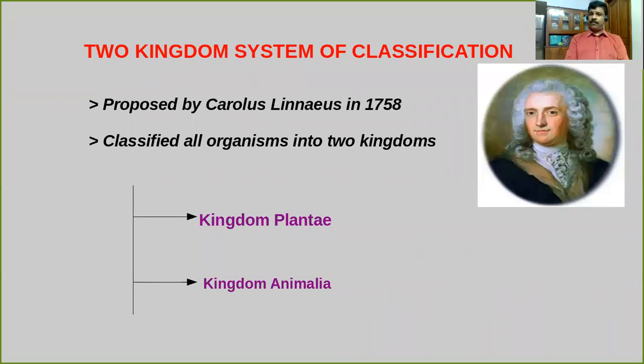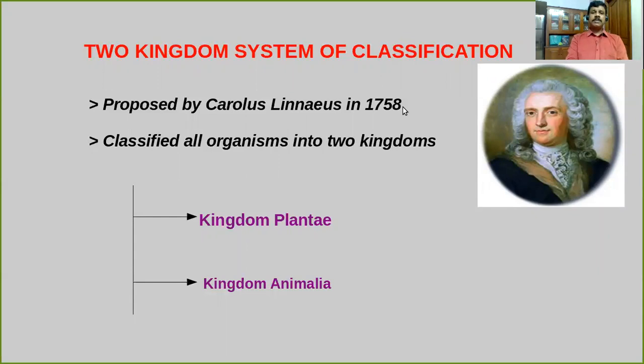Again, in 1758, another scientist called Linnaeus proposed another important classification. This is called the two-kingdom system of classification. I hope you might have heard about the two-kingdom system of classification in lower classes. It was proposed by Carl Linnaeus in 1758.